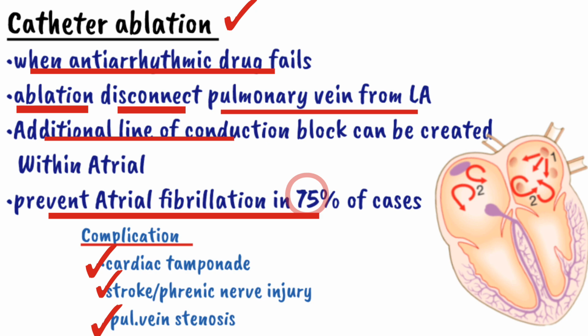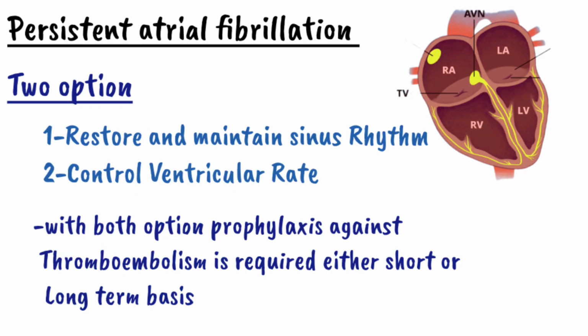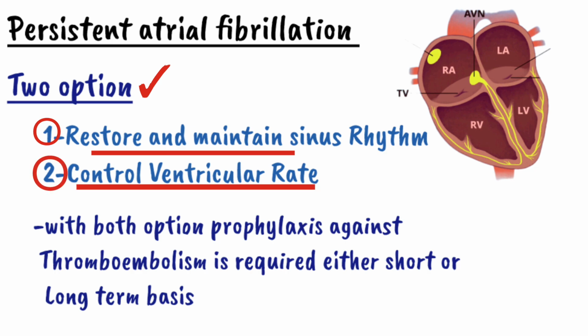Now we will switch our gear toward the treatment of persistent atrial fibrillation. To treat persistent atrial fibrillation, we have two options. The first is that an attempt should be made to restore and maintain sinus rhythm. The second is that we accept that we cannot control the rhythm, so we switch to controlling the ventricular rate. So the treatment of persistent atrial fibrillation is categorized into two types: whether we control rhythm or control rate.